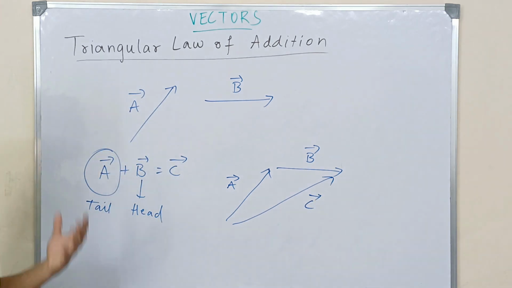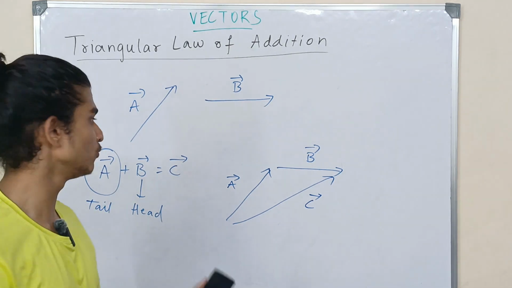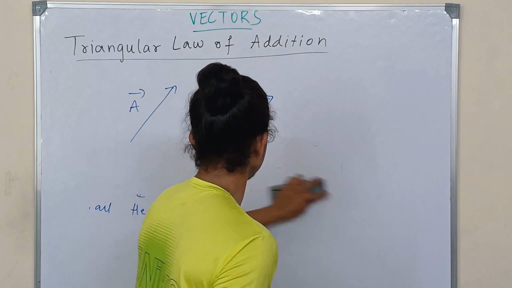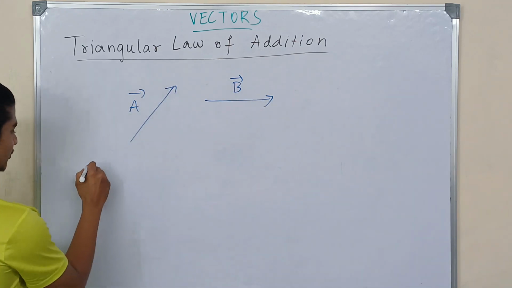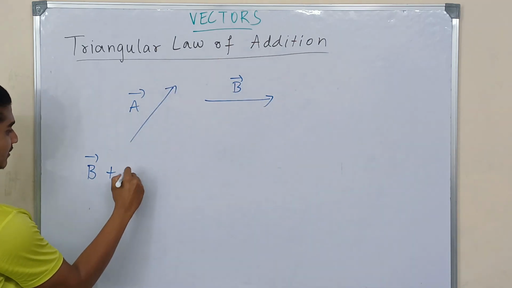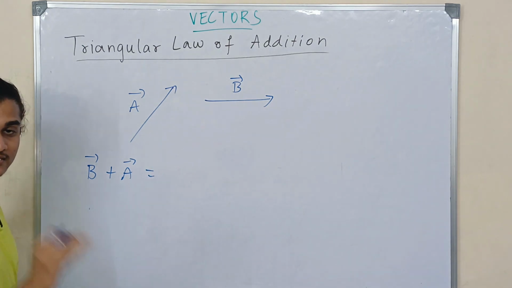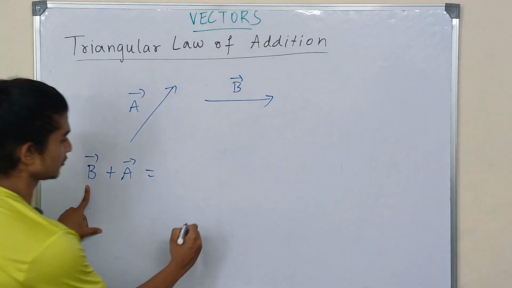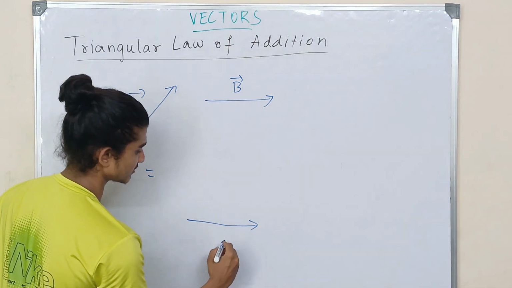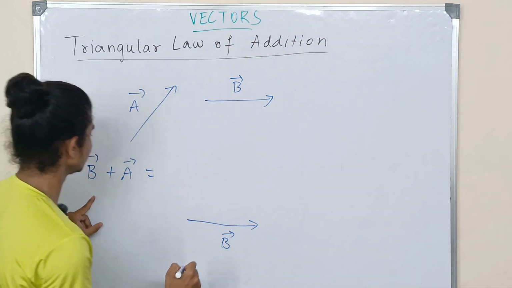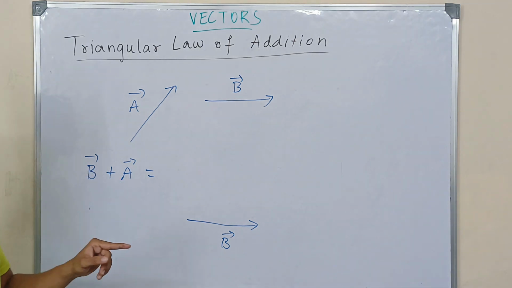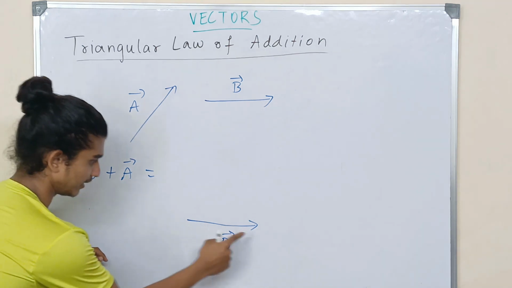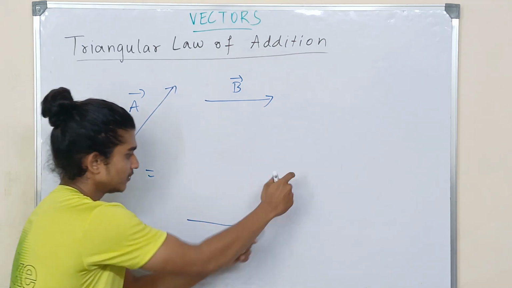Now students must be having a doubt, what if we do B plus A? What if we reverse this particular order? What is going to happen? So let us see that also. We're going to do B plus vector A. As I told you, as the sequence goes, you have to add the particular vectors. So first you have B vector, going to write it separately without altering any direction or magnitude. So this is vector B, and vector A you're going to write in such a way that it should be in the form of tail head fashion.